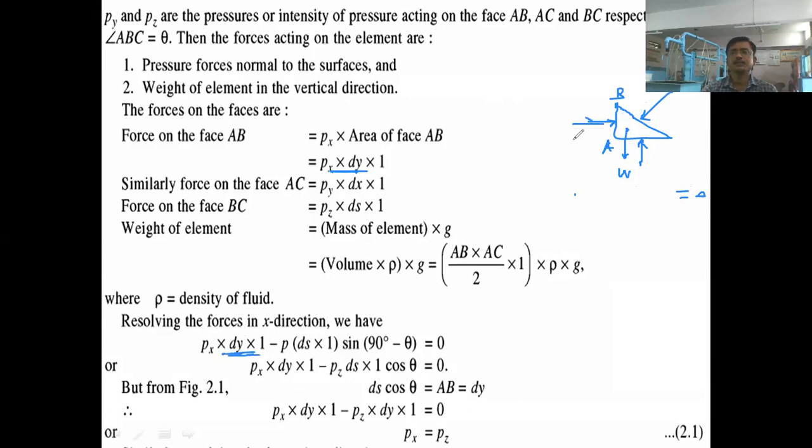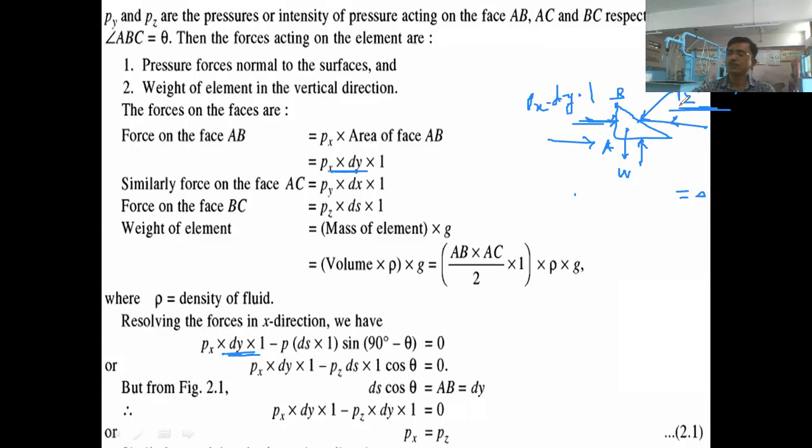Considering the right direction as positive, this will be plus sign. There are only two forces acting in horizontal direction, this force and this force. Now this force, pz into ds into 1, has a direction opposite to the first force, so it has to be taken minus, and its horizontal component we have to find out because it is an inclined force.